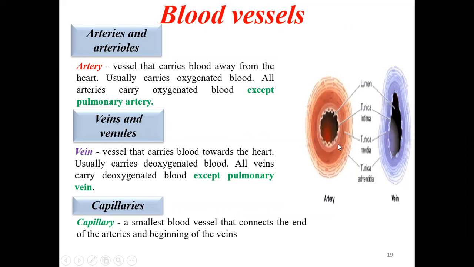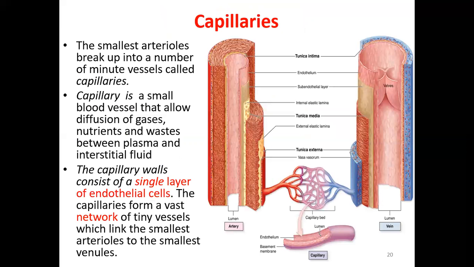Arteries have a thicker wall and a rounded lumen, but in the case of veins, the wall is thinner and it will be collapsing. Then we have capillaries. These are nothing but the smallest blood vessels that connect the end of the arteries and the beginning of the veins. So it is the connection between the arteries and the veins. These very small vessels are called the capillaries, where the actual exchange of gases will take place.